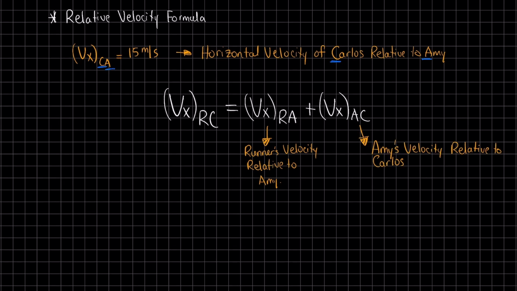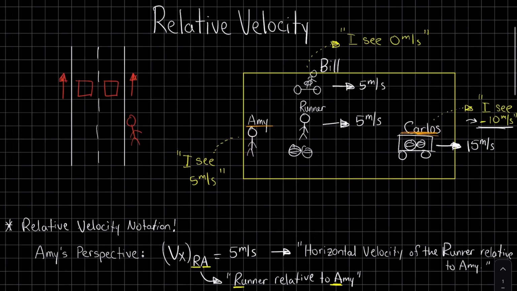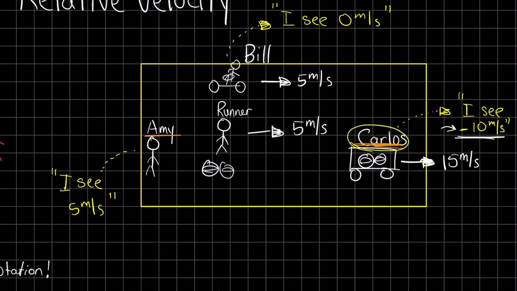Since Carlos is moving faster, Amy appears to be moving backward to him at negative 15 meters per second. So we write VXAC equals negative 15 meters per second. Here's why we use negative 15 meters per second. If Carlos thinks of himself as stationary, let's refer back to this picture. If Carlos thinks of himself as stationary, he'd see Amy moving backward at 15 meters per second. So we assign a negative sign to reflect this opposite direction.